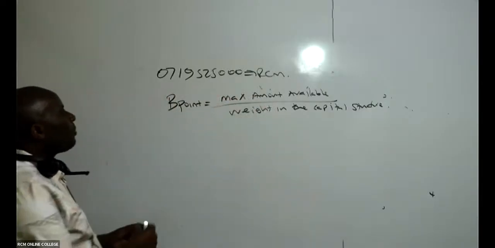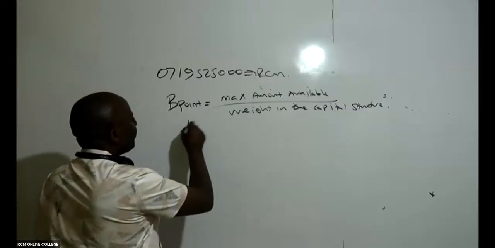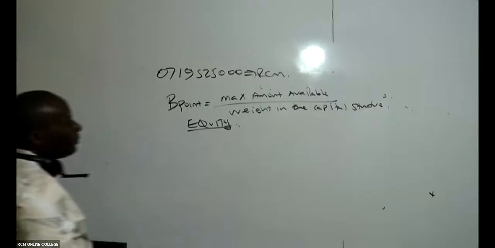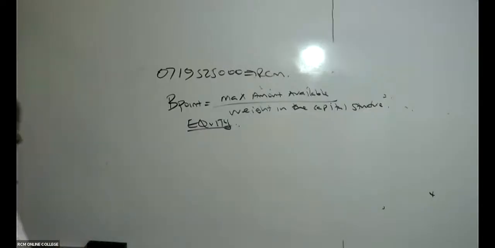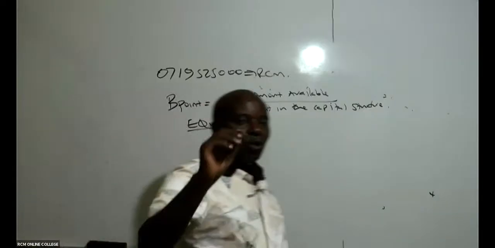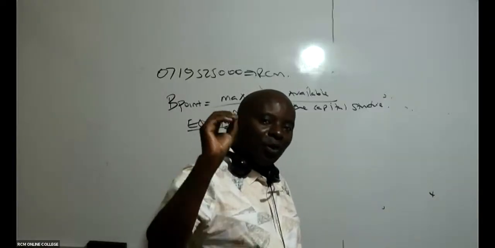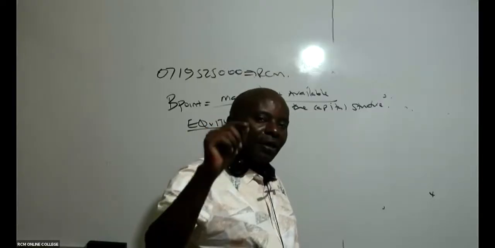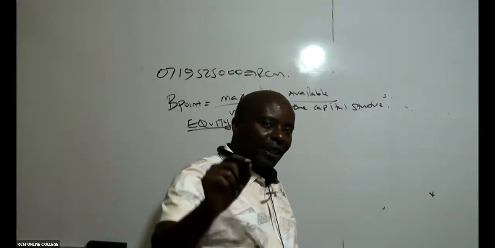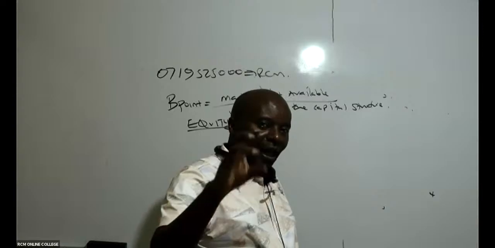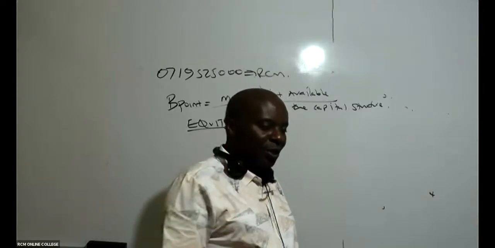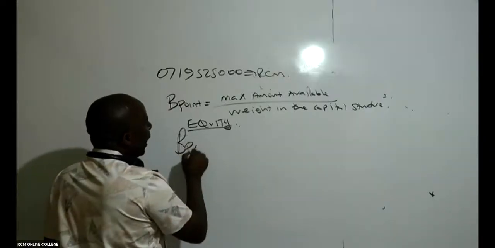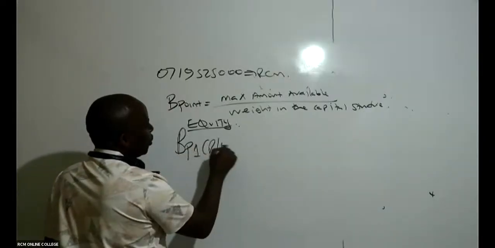And we shall get the breakpoint for equity, and for debt. So remember, equity, you've got two things. You have retained earnings and you have ordinary shares. So for equity, you must give us a breakpoint for retained earnings first, since it is cheaper, and then a breakpoint for the ordinary shares. So come here and they give me BP1, retained earnings.